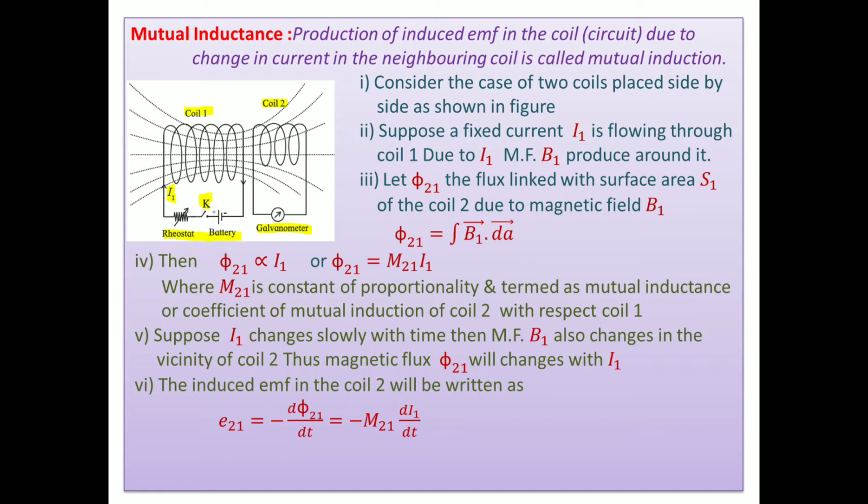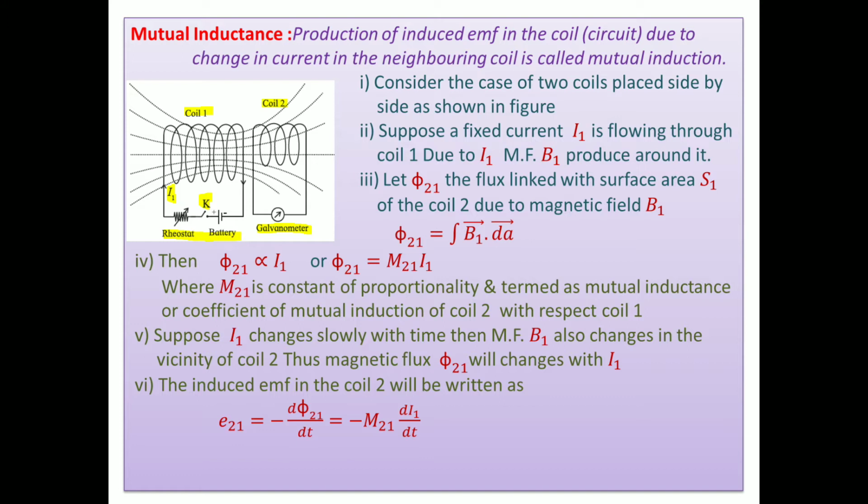is called mutual induction. Suppose we have two coils, then in one coil the current changes, and because of this current change, an EMF is induced in another coil. Then it is called mutual induction. Then how does it happen?